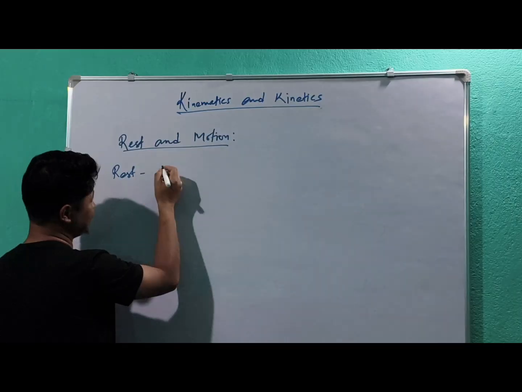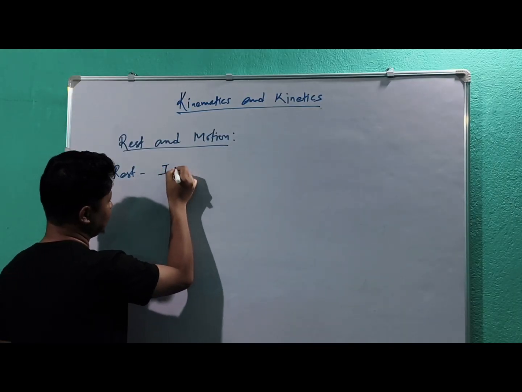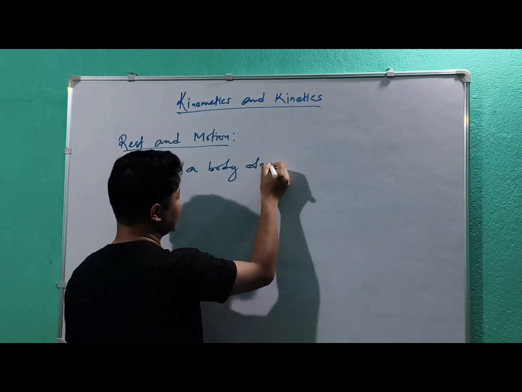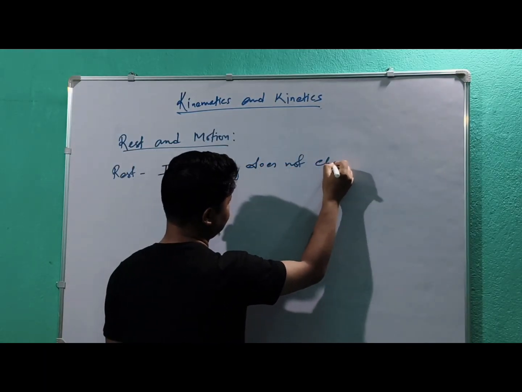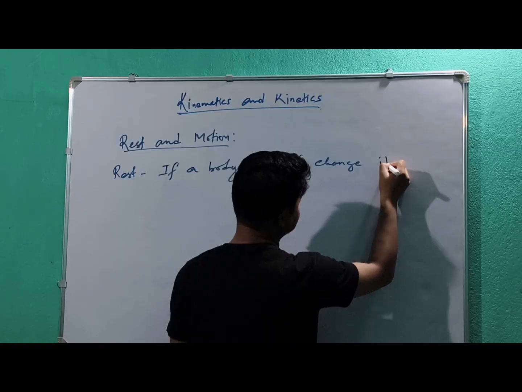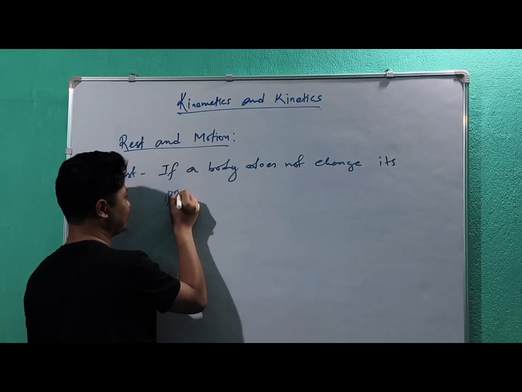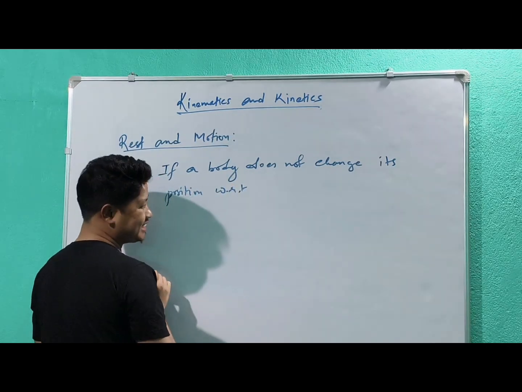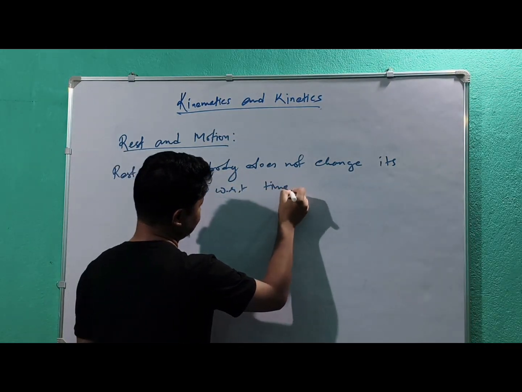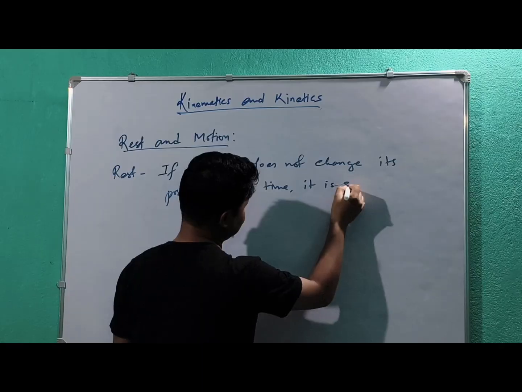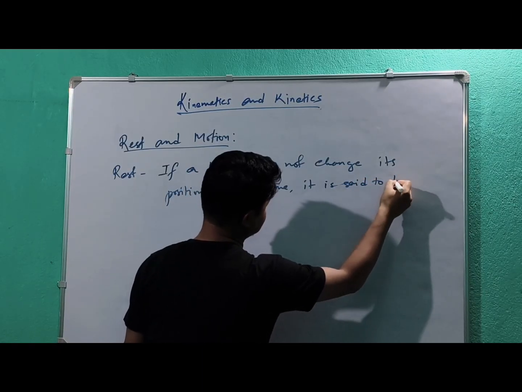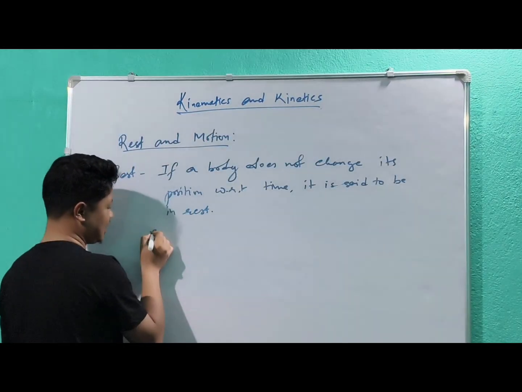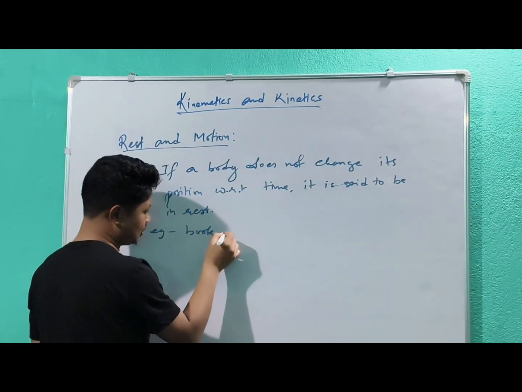So rest: if a body or object does not change its position with respect to time, it is said to be at rest. Clear? Example, a book on the table.